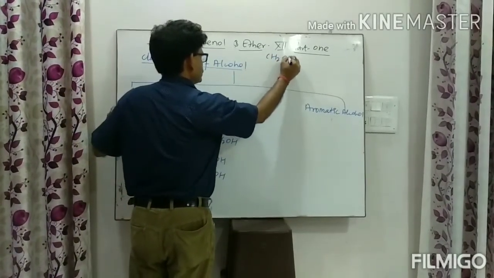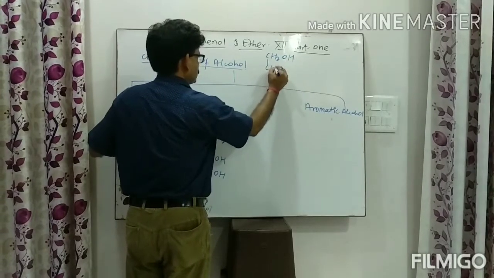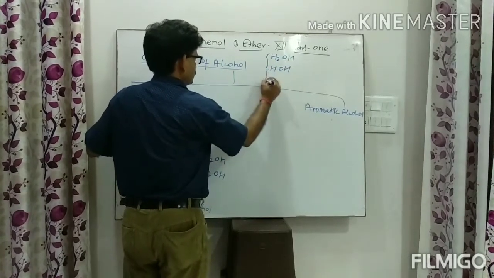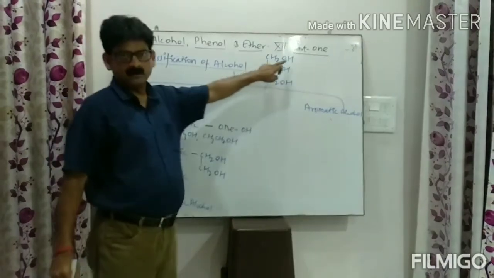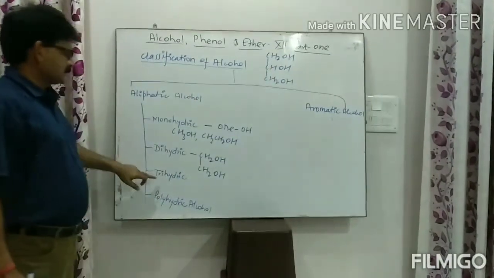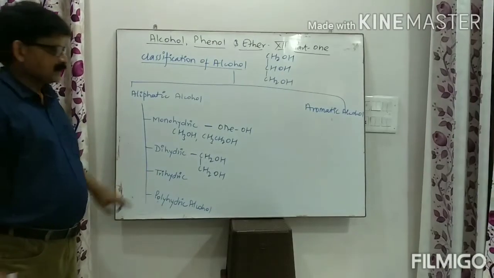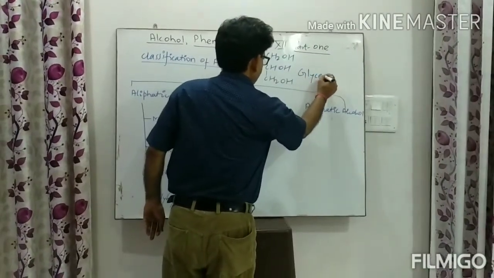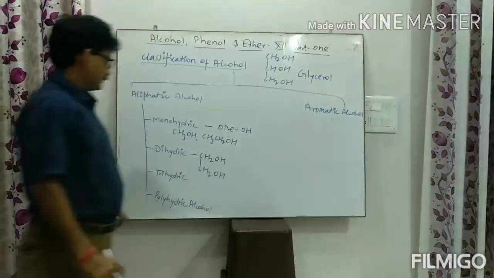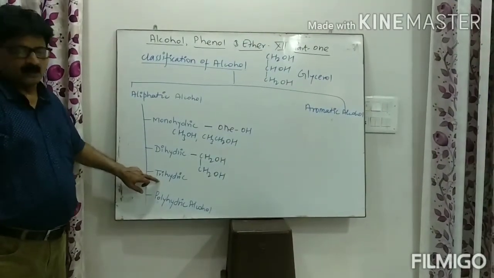CH2OH, CHOH, CH2OH. It consists of three OH groups. That's why it is known as the trihydric alcohol, and its name is glycerol. Glycerol belongs to the category of trihydric alcohol.